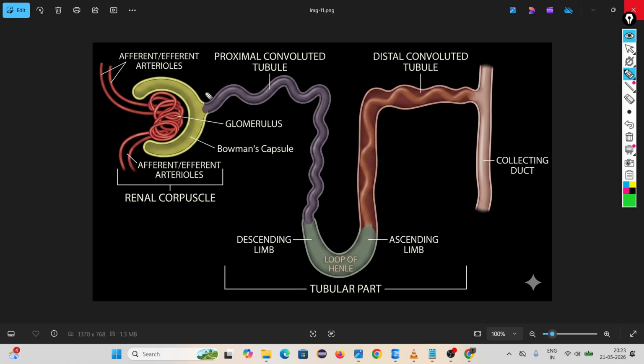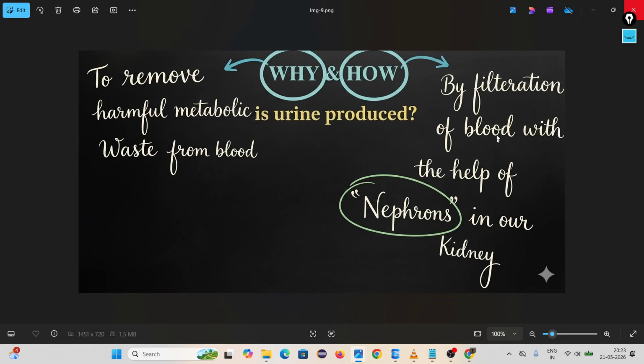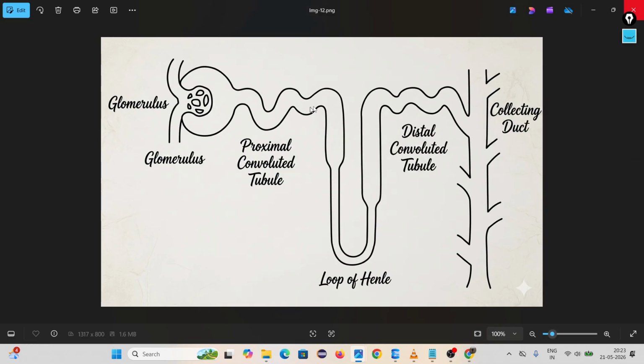You understand? The blood which carries waste product initially comes inside Bowman's capsule, and through the glomerulus the blood is purified. It is filtered. Okay, then after filtration, in the next step, this is the entire figure of our nephron. The first part, the cup-like structure, is called Bowman's capsule.